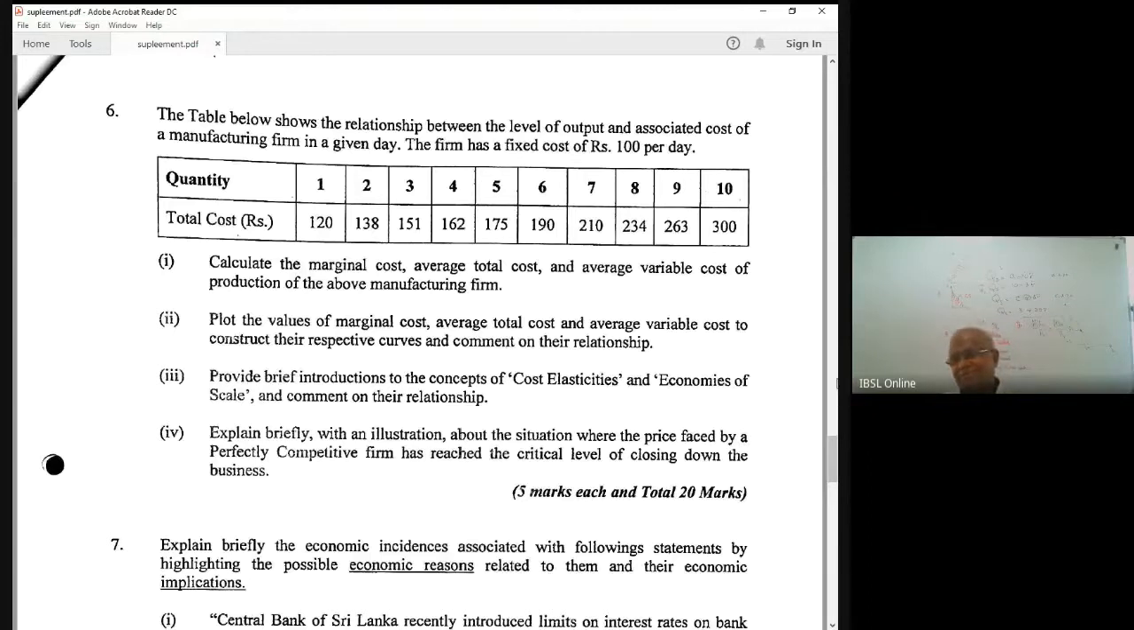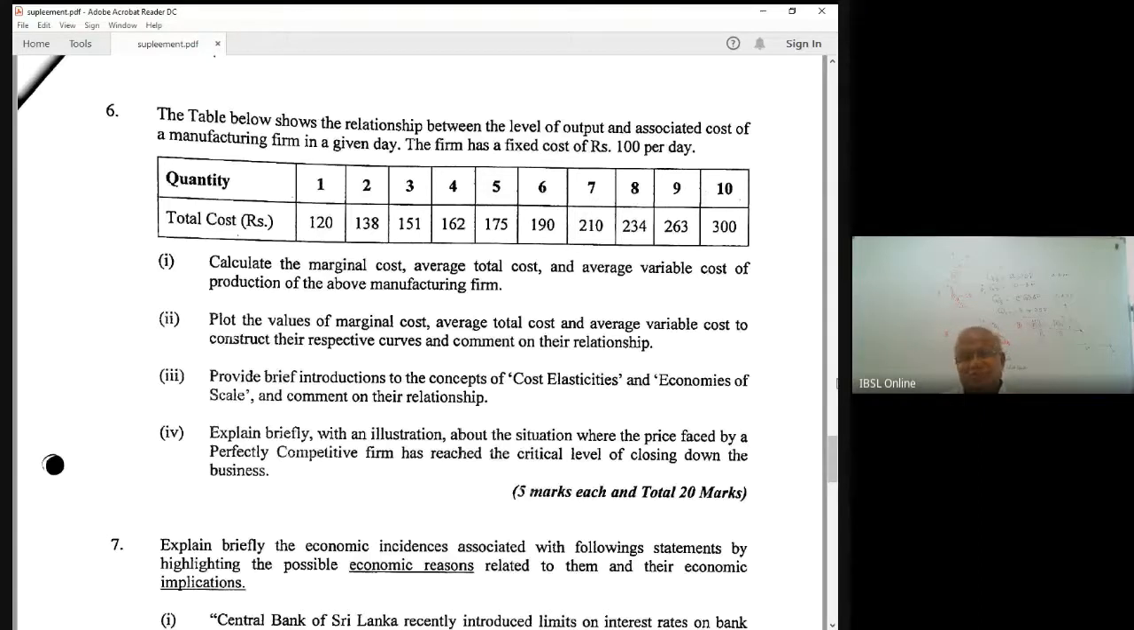Variable cost, you don't have information. Again, the marginal cost of the first unit, you don't have information. Others, of course, you can calculate. You need, when the company produces the first unit, 120. When the firm does not produce any output, what is the cost? Fixed cost, 100.